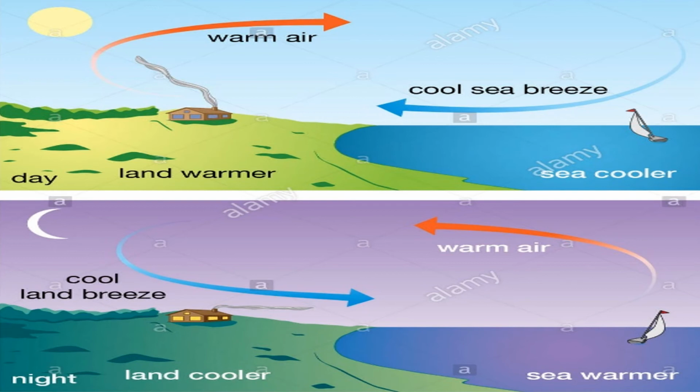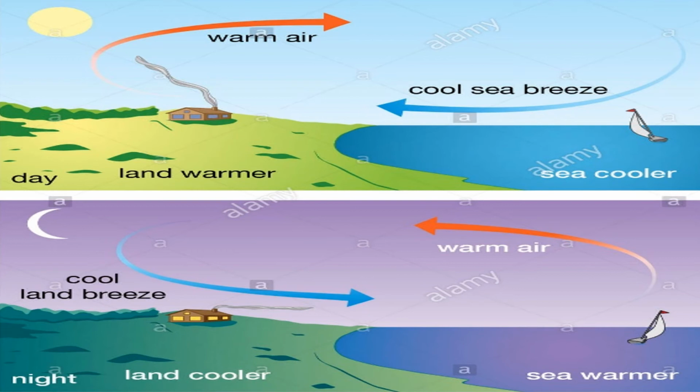So in daytime there will be sea breeze. In daytime the land will be warmer, so the warm air rises up, and the cool air from the sea comes to the land, and the raised warm air goes toward the sea. Likewise, it is a circulating motion, so we call it convection current.